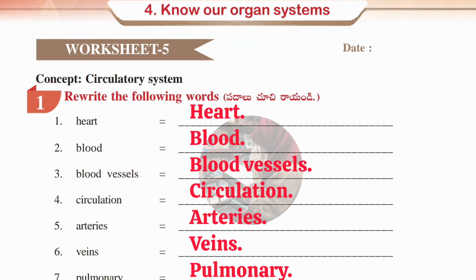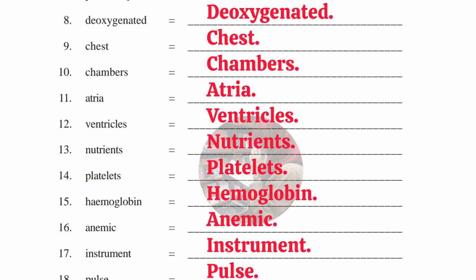So first word is heart, second word blood, third one blood vessels, fourth one circulation, fifth one arteries, sixth one veins, and seventh one is pulmonary. Okay, next eighth one is deoxygenated, ninth chest, 10th chambers, 11th atria, 12th ventricles, 13th nutrients, 14th platelets, 15th one is hemoglobin, 16th anemic, 17th instrument, and 18th one is pulse.